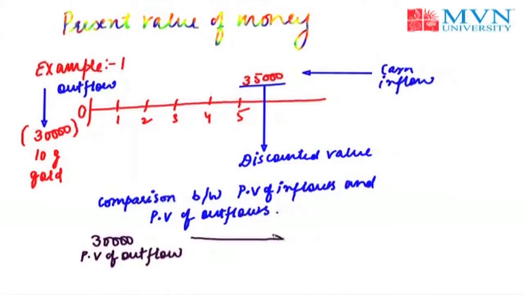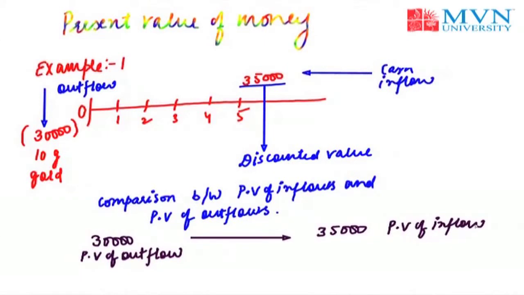But we need to make a comparison of this with the present value of inflows. And the inflows are being incurred somewhere in the future, that is, we are getting 35,000 rupees somewhere in the future. We need to calculate the present value of these inflows, because the outflows are being incurred in the present and inflows in the future.